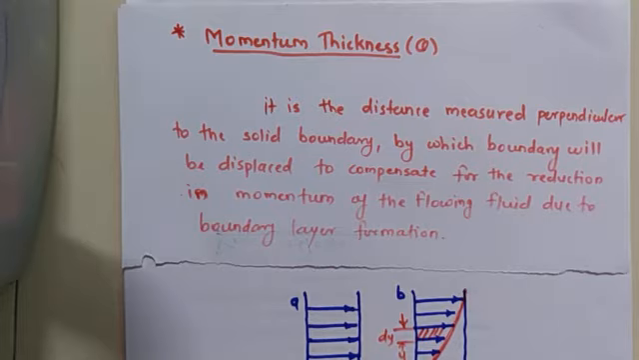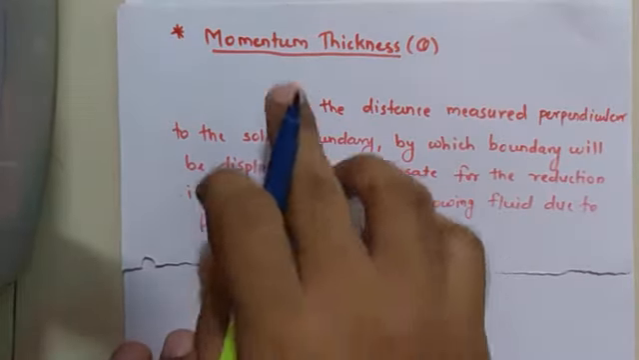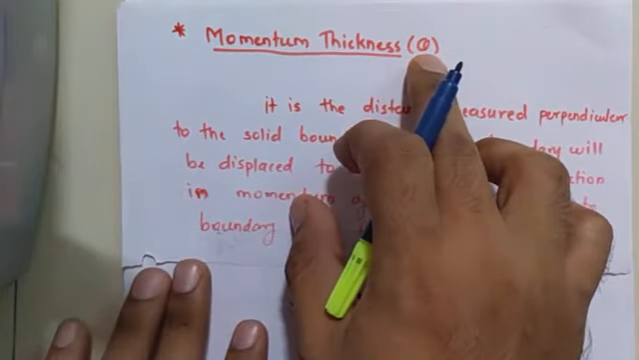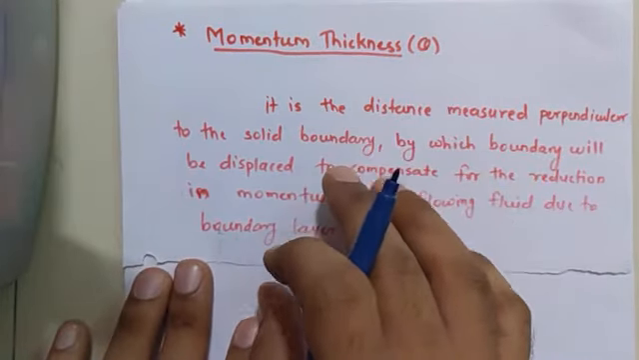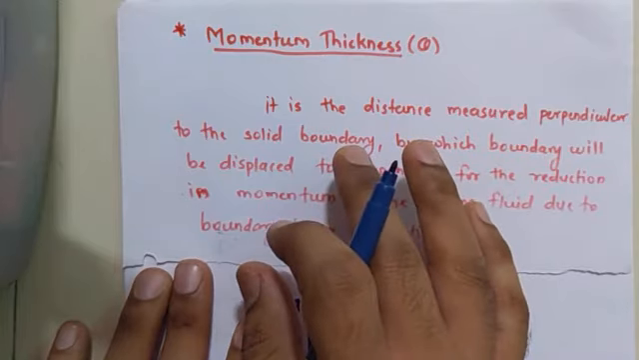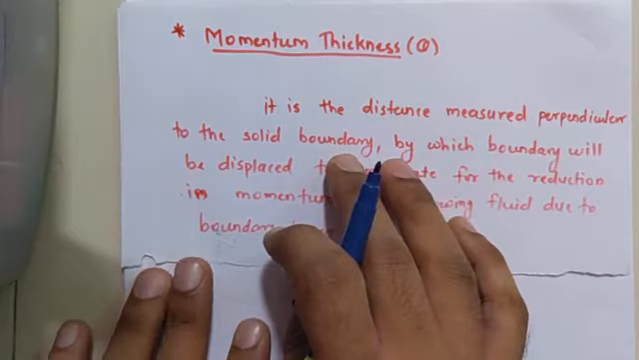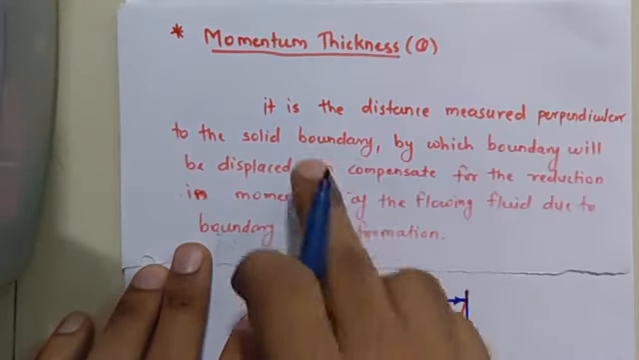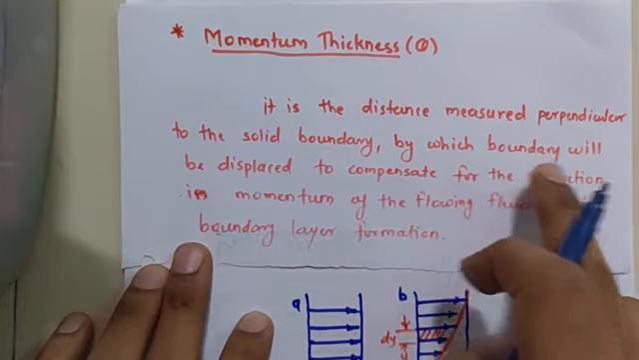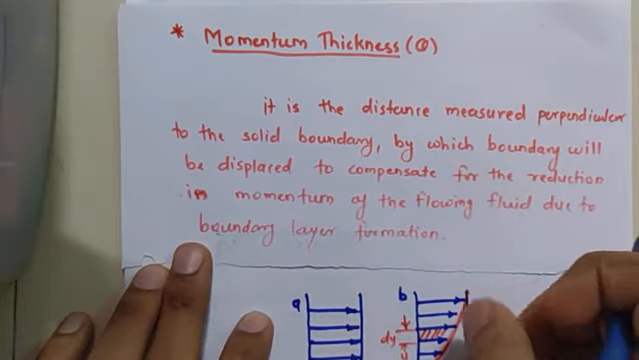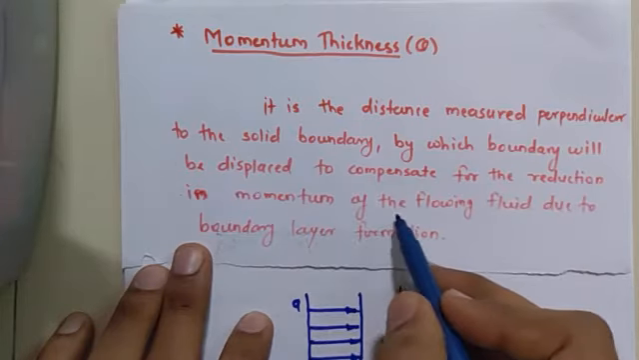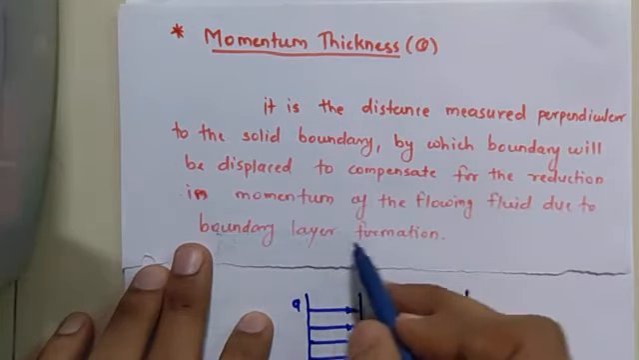Now let's talk about momentum thickness. It is denoted by the letter theta. Now what is momentum thickness? This is almost similar to what we did in the displacement thickness video. Basically, it is the distance measured perpendicular to the solid boundary by which the boundary will be displaced to compensate for the reduction in momentum of the flowing fluid due to boundary layer formation.